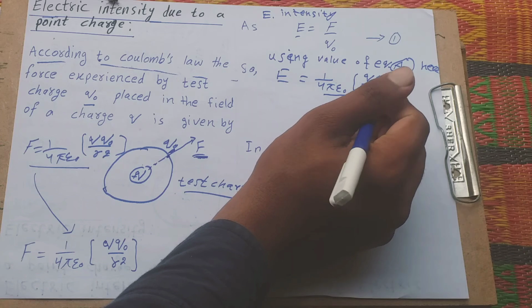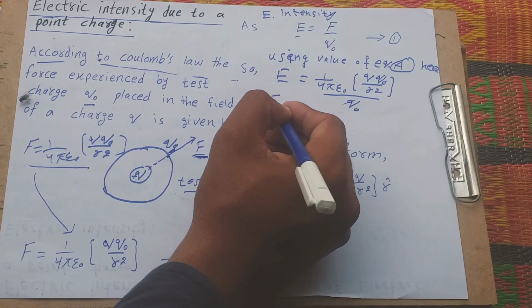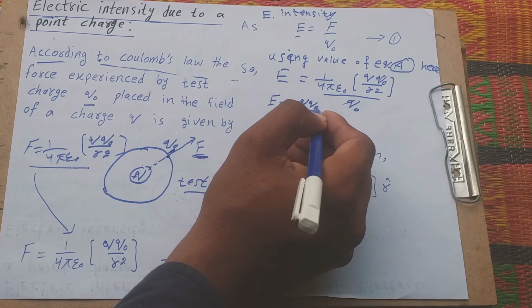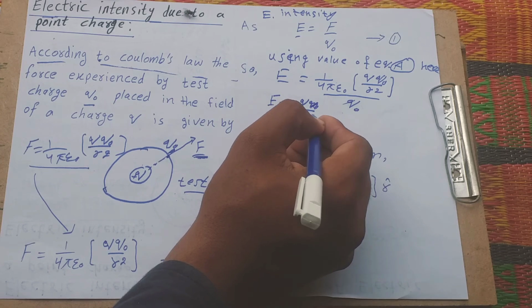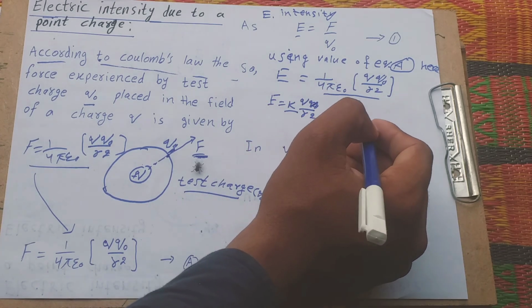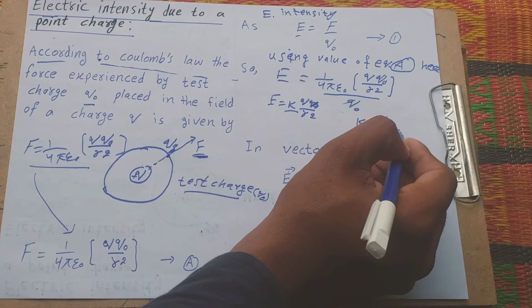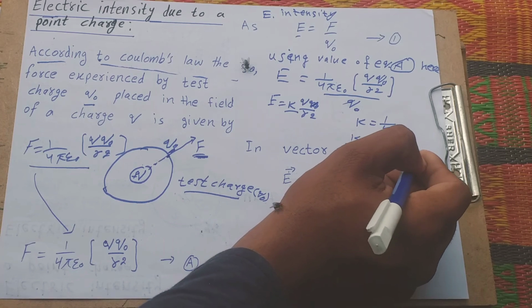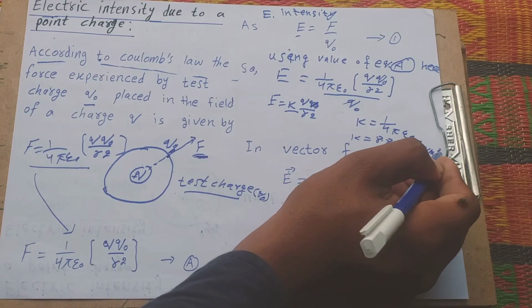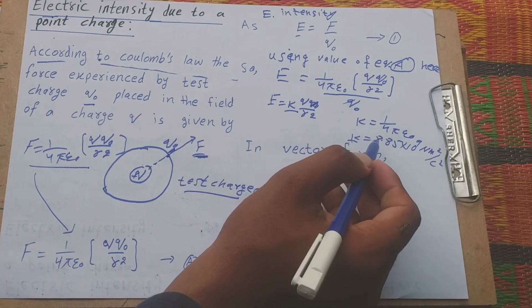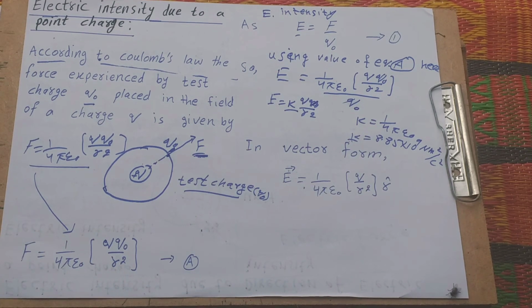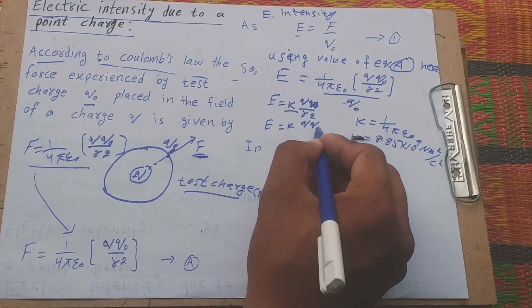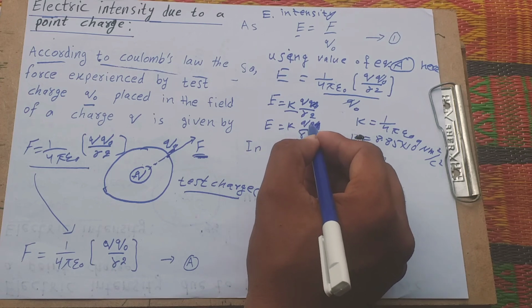Q naught cancels, then it is equal to k Q over r squared. Why do we use k? We know that k is equal to 1 over 4 pi epsilon naught. The value of k is 9 times 10 to the power 9 newton meter squared per coulomb squared. This is the electrostatic constant, and we obtain E equal to kQ over r squared, not Q naught.